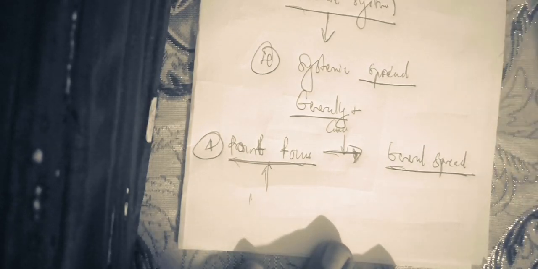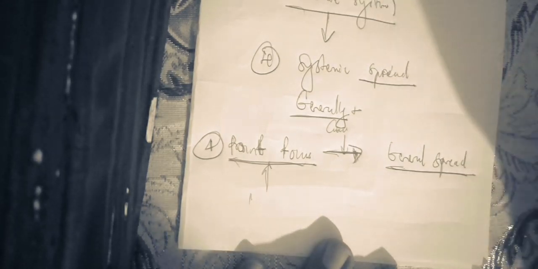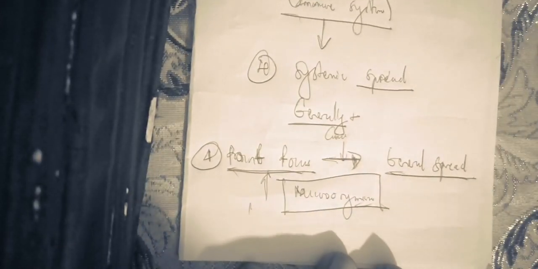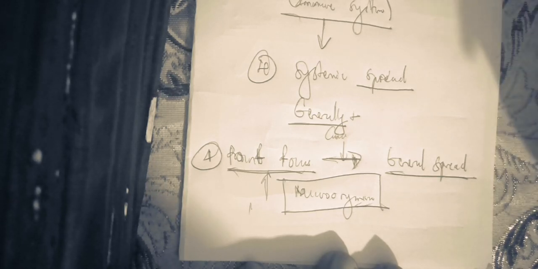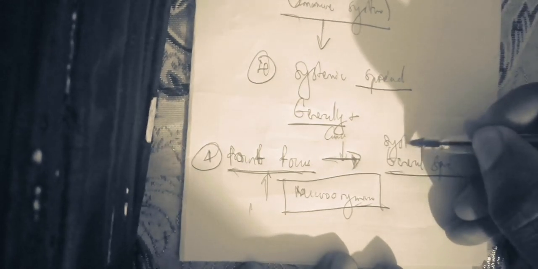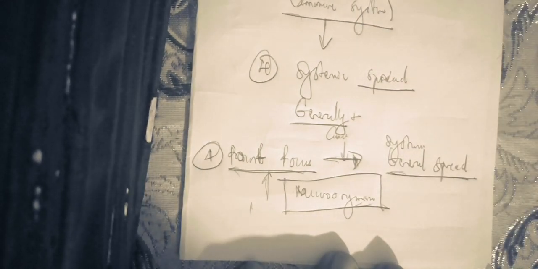The first mechanism of infection, which is from the point of focus to the general or systemic spread, is the mechanism based on the microorganism. The mechanism based on the microorganism stipulates that the microorganism is first going to start at a point of focus, and then is going to have a systemic spread later on if the immune system cannot control the microorganism at its point of focus. Else, the microorganism can also be directly systemic if we have direct inoculation into the bloodstream.